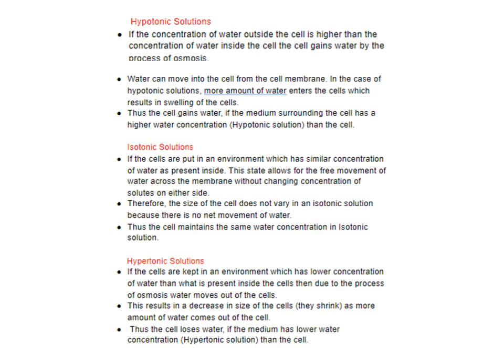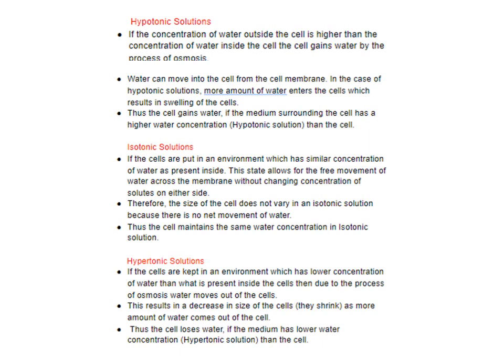When the cell is kept in an environment where the outside has more water than the amount of water present inside the cell, such solutions are called hypotonic solutions.